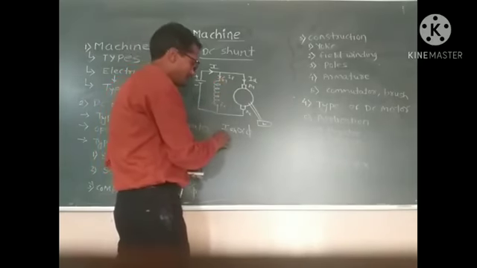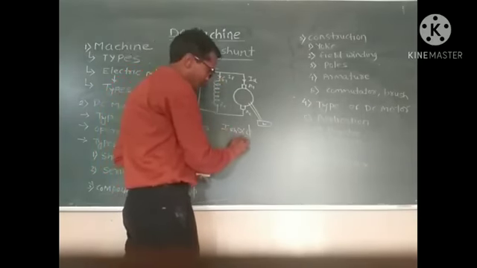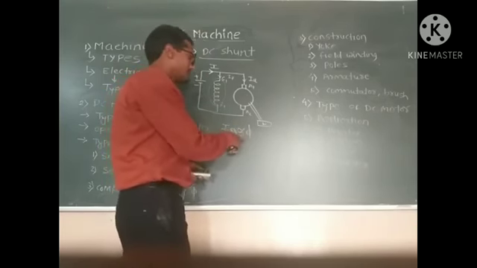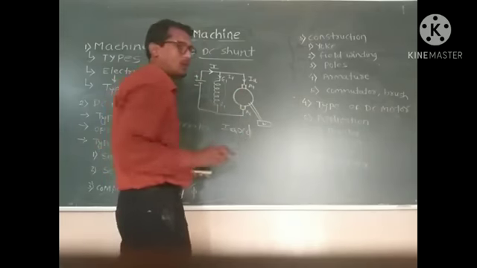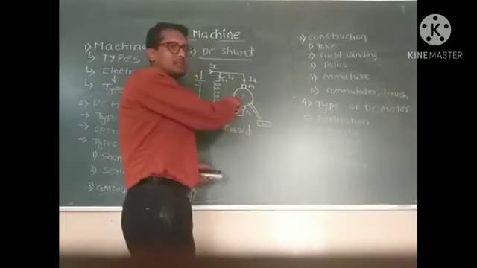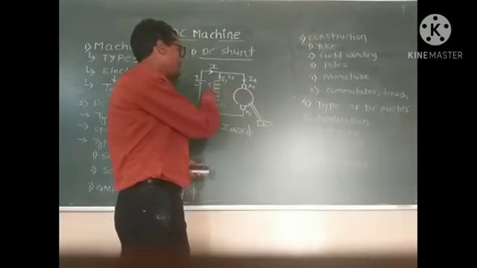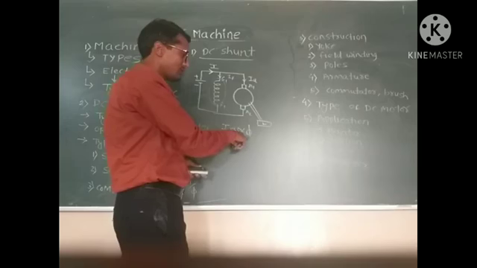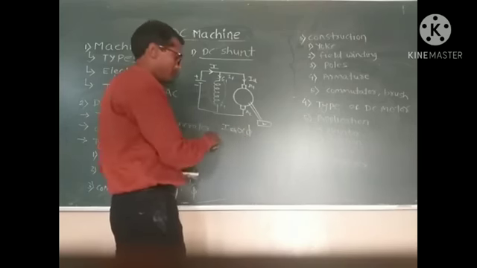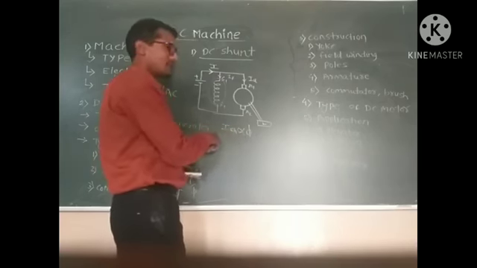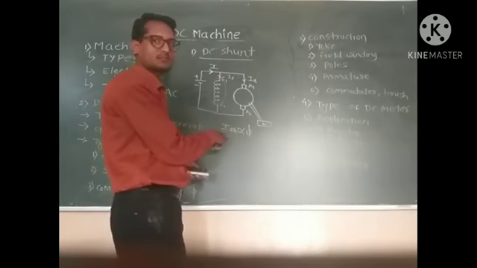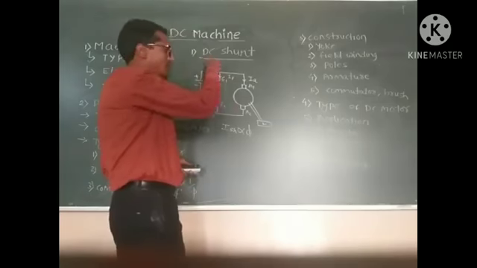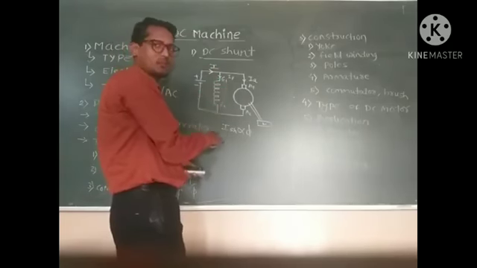That means the shunt current is directly proportional to the flux, and it does not depend upon the armature current. The field voltage is also constant, so the produced flux is also constant. Because of that, this type of motor, the DC shunt motor, is called a constant flux motor.